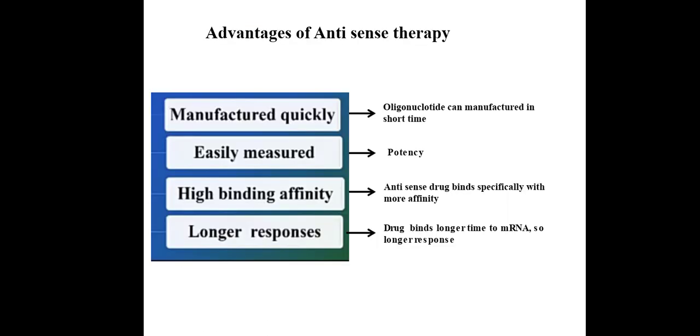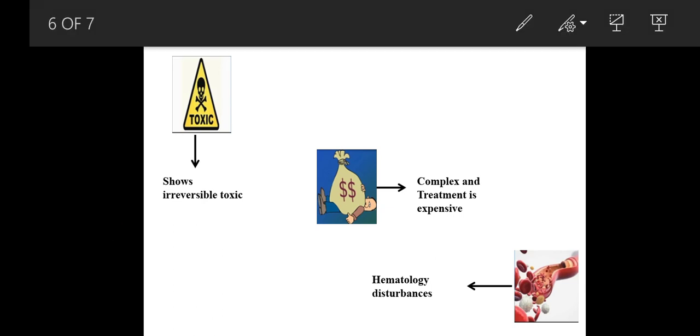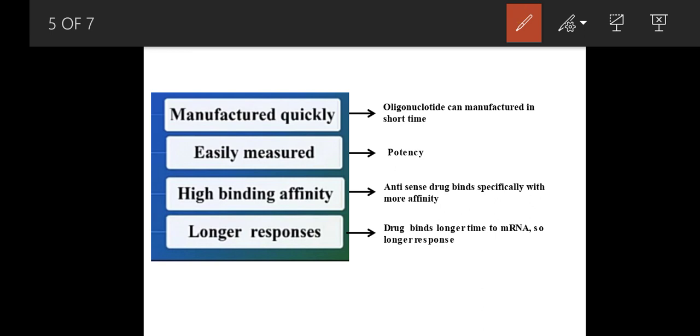Right. Next slide. What are the advantages of this antisense technology or antisense oligonucleotide? To synthesize this single-strand DNA or oligonucleotide is very easy, because once you know the sequence of DNA, it is very easy to synthesize the antisense nucleotide sequence. It will take a very short time, and it is very easy to measure.